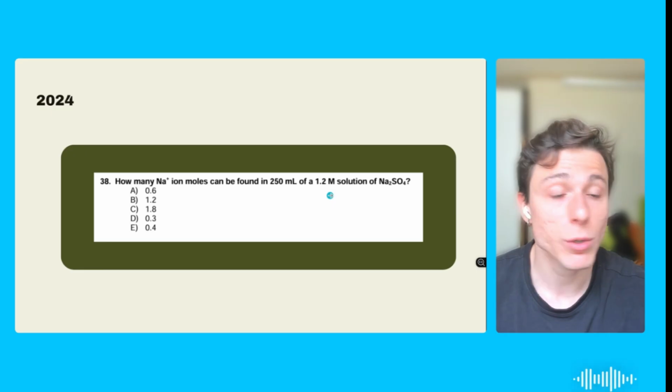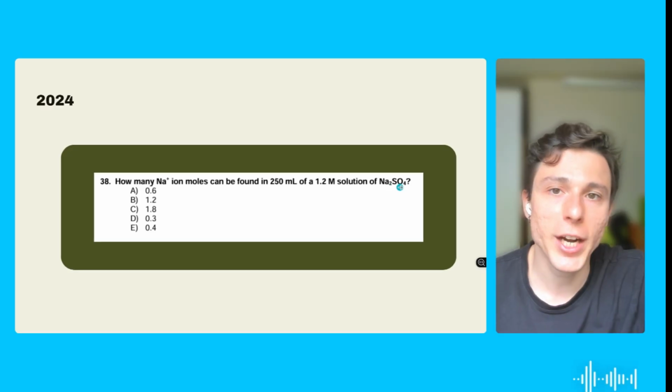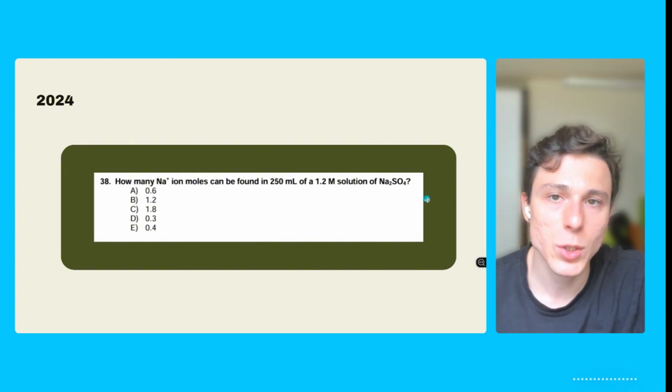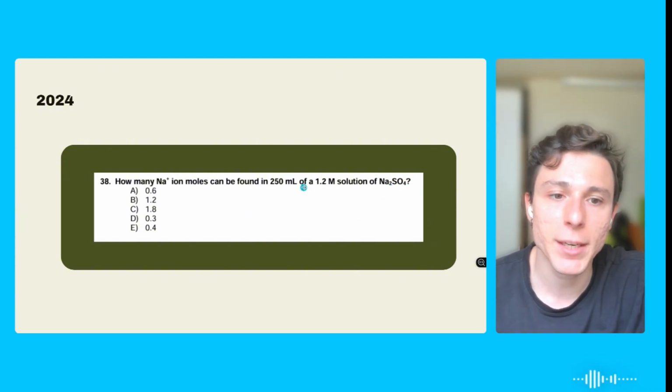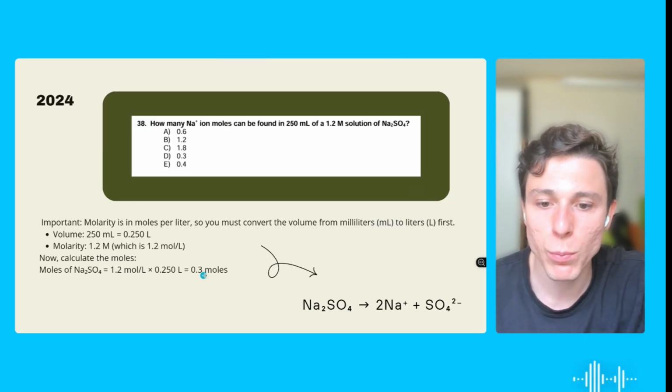But will that be the answer? No. It's important to pay attention to this detail here, okay? How many atoms of sodium do we have? 2. So we're going to have to remember that this compound will dissociate and will release 2 ions per molecule. So our answer will be this mathematic move times 2. By doing that, we're going to find 0.3 moles.